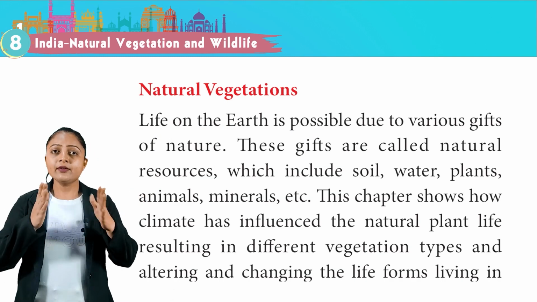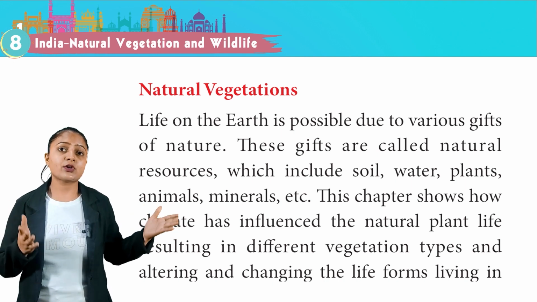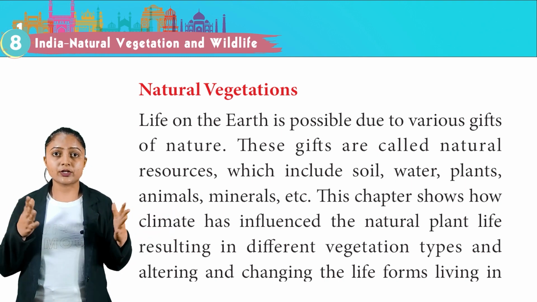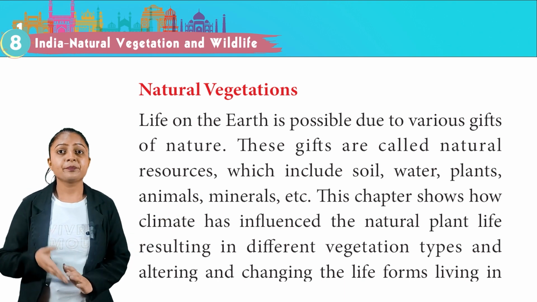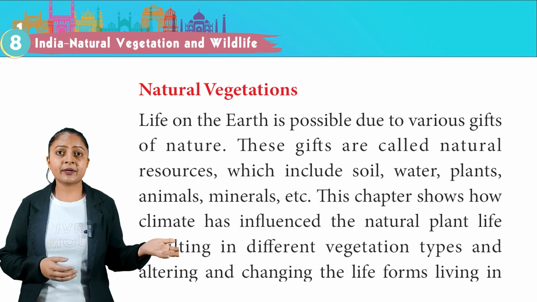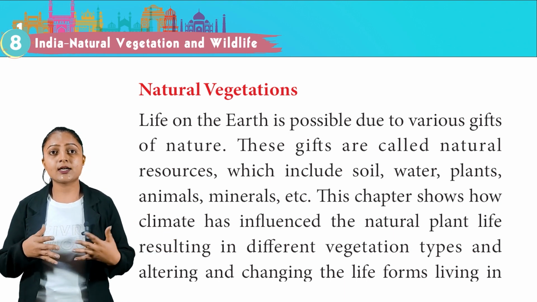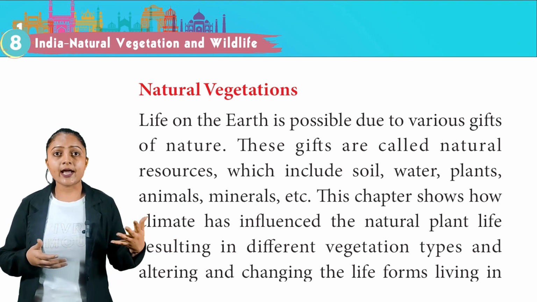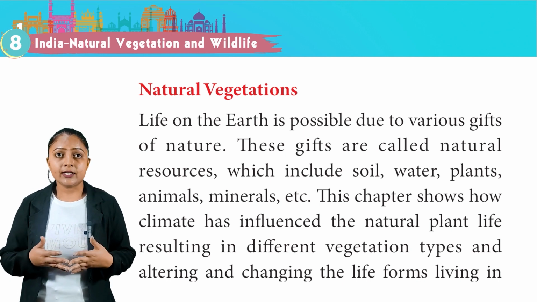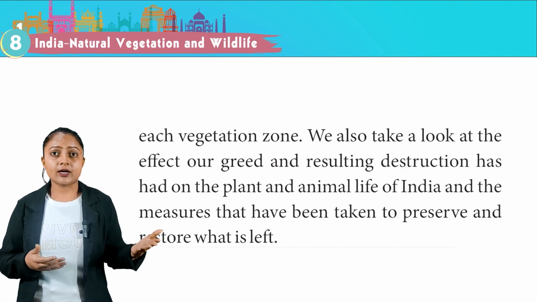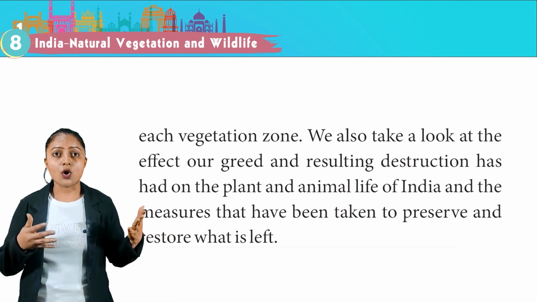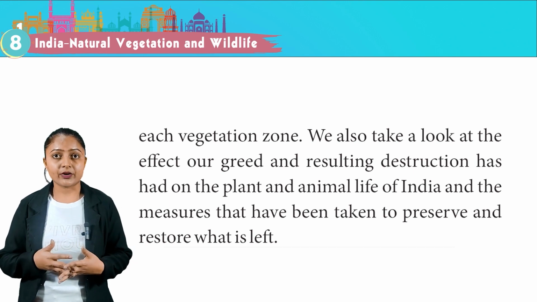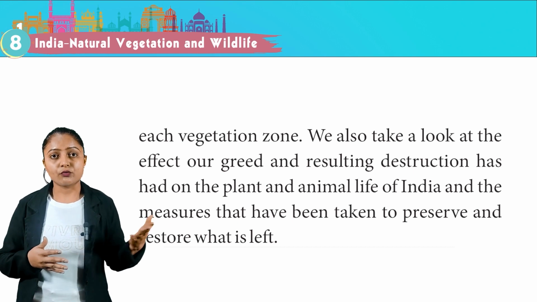Natural vegetation. Life on the earth is possible due to various gifts of nature. These gifts are called natural resources, which include soil, water, plants, animals, minerals, etc. This chapter shows how climate has influenced the natural plant life, resulting in different vegetation types, altering and changing the life forms living in each vegetation zone. We also take a look at the effect our greed and resulting destruction has had on the plant and animal life of India and the measures that have been taken to preserve and restore what is left.